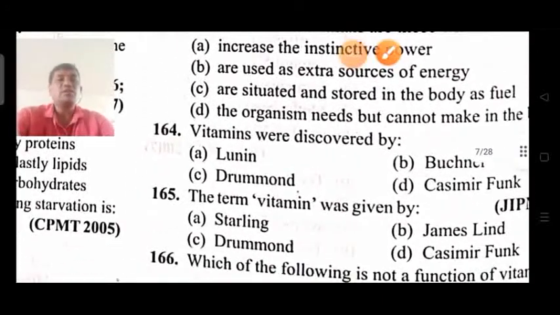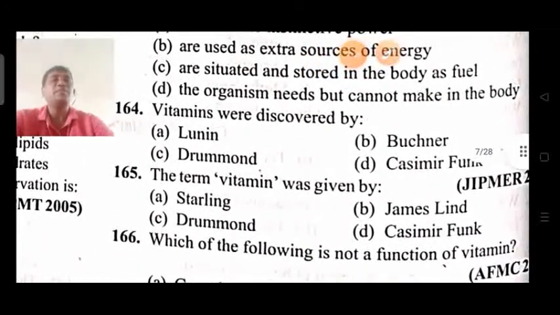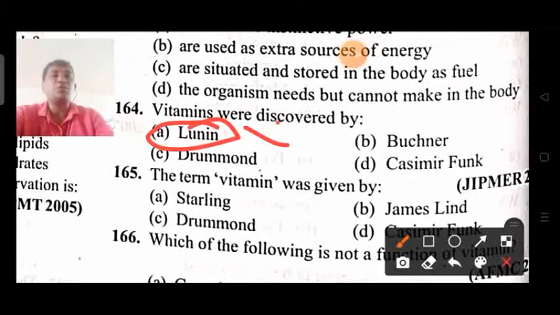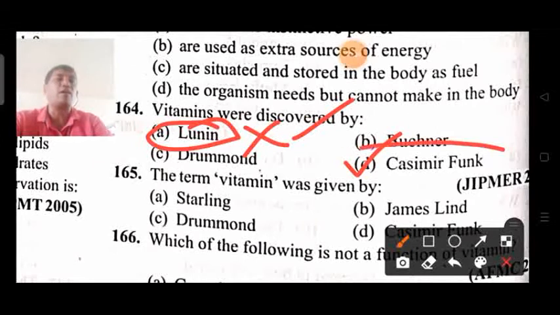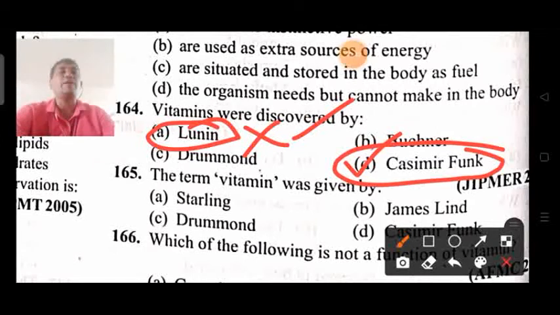Next, coming on to the next question, 164: vitamins were discovered by Lunin. So here Lunin is the wrong option. It might be given, but it is the wrong option. Kashmir Funk discovered the vitamin. The first discovered vitamin was B1, thiamine, in those suffering from vitamin deficiency. So here answer is D. Please change the option to D, not Lunin.